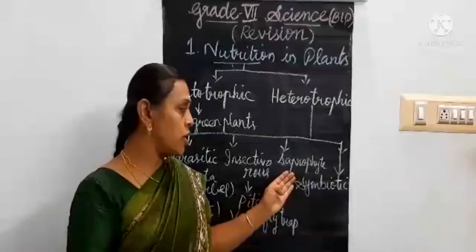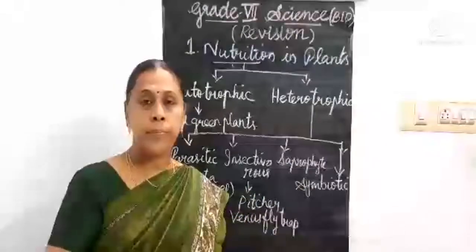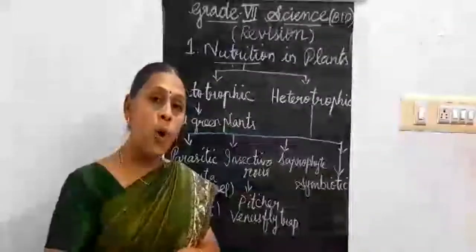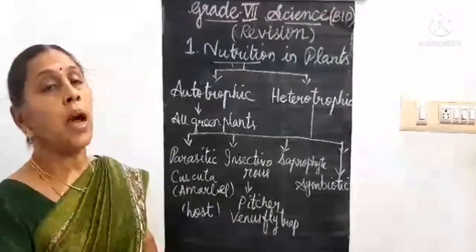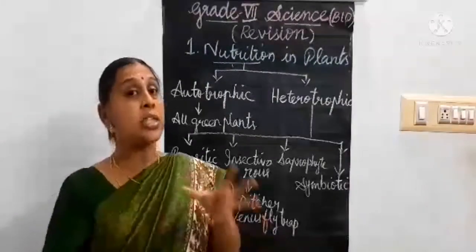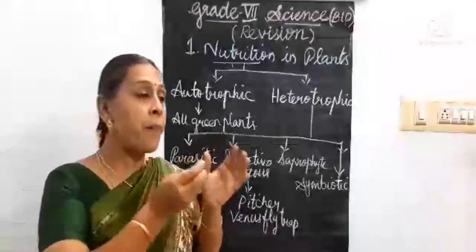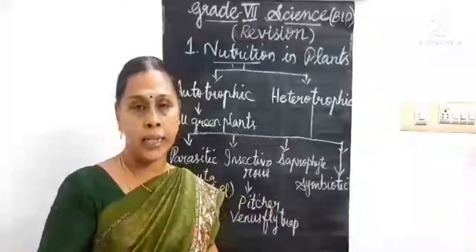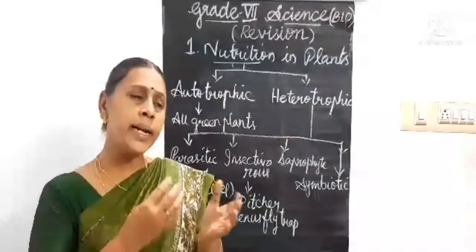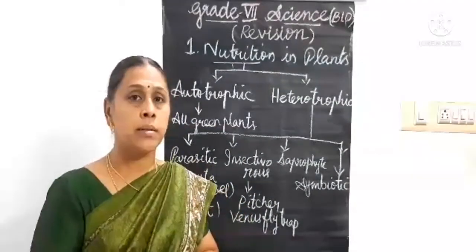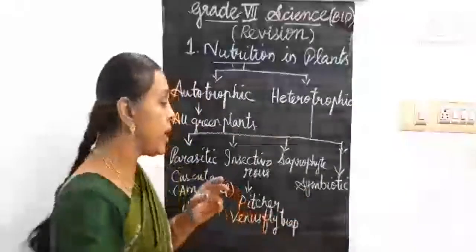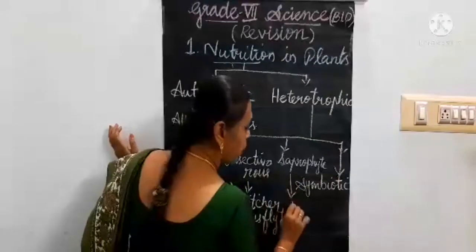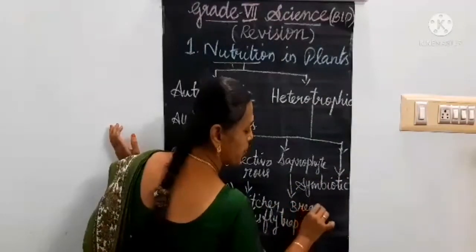Next mode of nutrition is saprophytic. Saprophytic means what? The mode of nutrition in which the organisms obtain their nutrition in soluble form from dead and decayed organisms or dead and decayed materials is called the saprophytic mode of nutrition. Example, bread mold or mushroom.